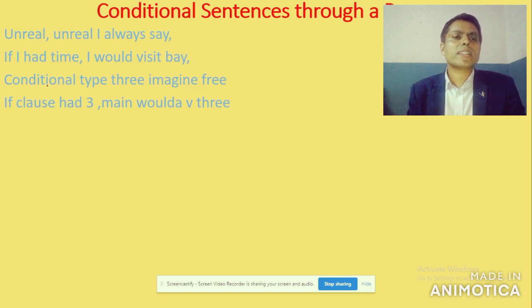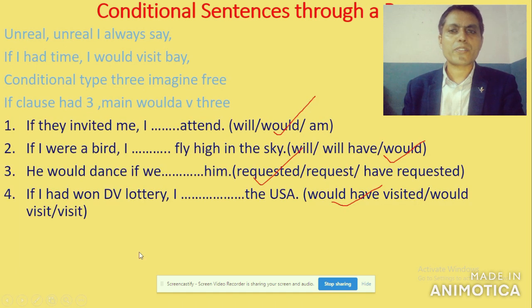And now this one is conditional type 3. Conditional type 3, imagine free. Here you are very free to imagine the situation, right? The speaker imagines. You are free to imagine. In the if clause, what can be found? Had plus verb 3, right? Now number 5.